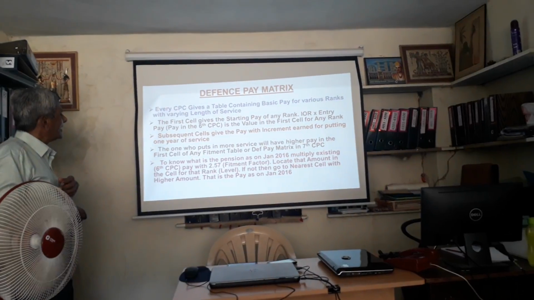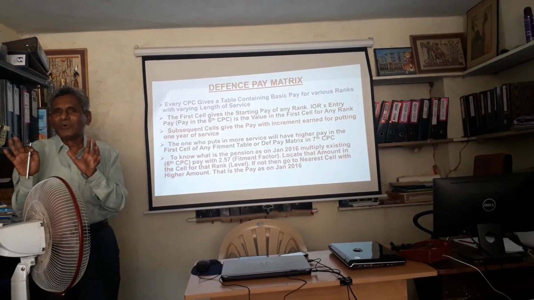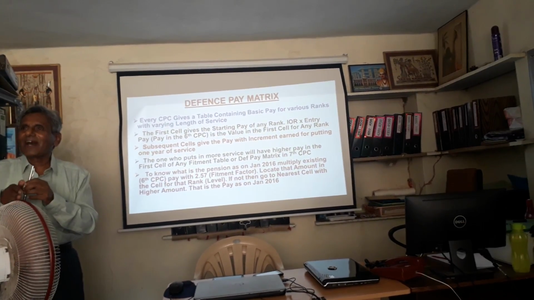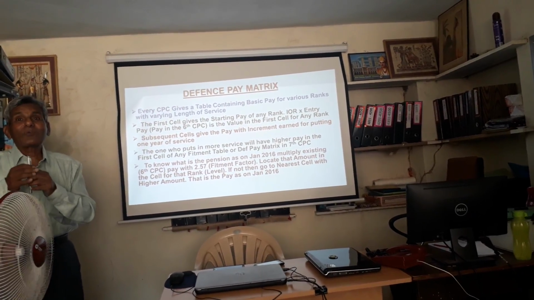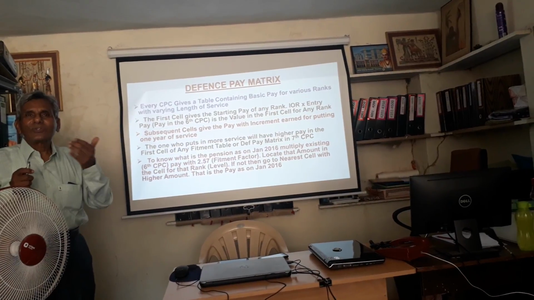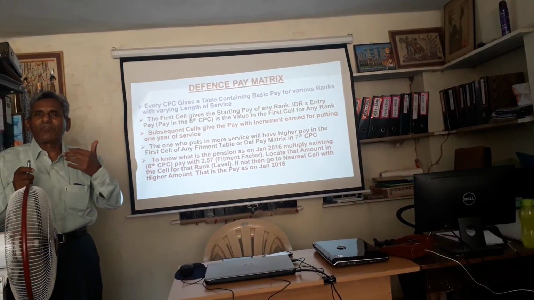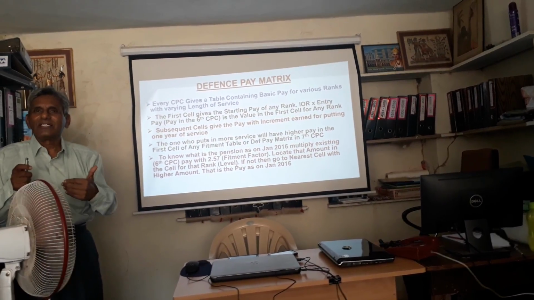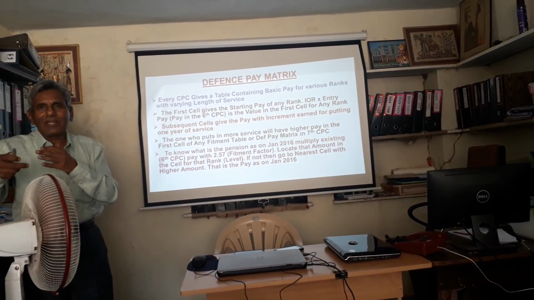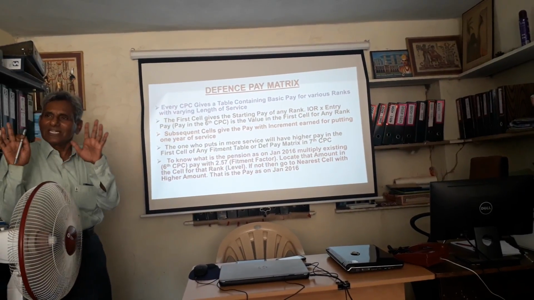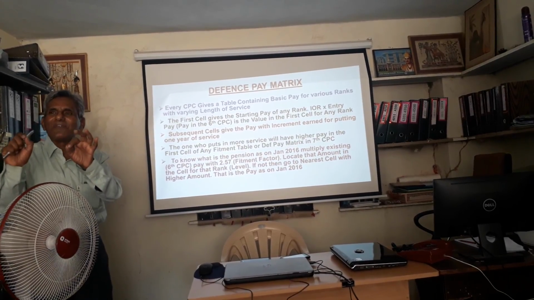Let us see. If you see every CPC, whenever they make a new pay scale, there is a rank on one side, there is your pay. What was your pay in the previous pay commission? Everybody doesn't come under one pay only, depending upon the number of increments you have drawn. Somebody may be drawing 40,000, somebody may be drawing 42,000, 45,000. So depending upon what was your pay in the previous CPC, your pay will be more in the new. So the defense pay matrix is another table fixing your pay in the 7th CPC.